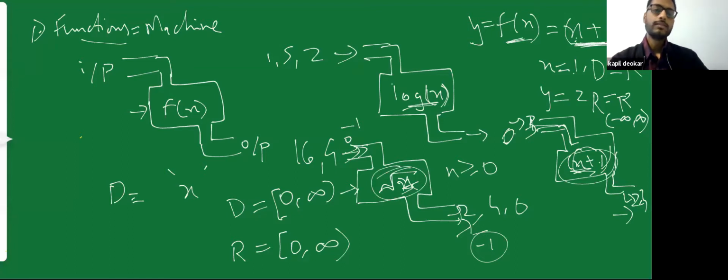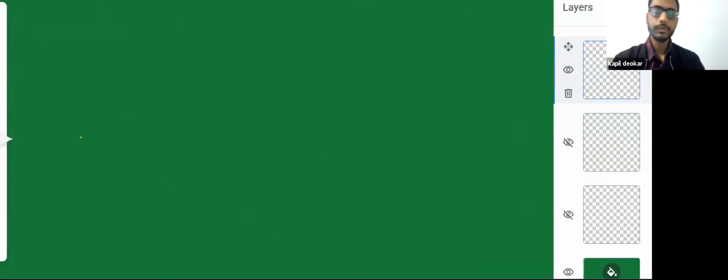Okay, so log function, we'll see this in the next slide. Notice the brackets that I'm drawing. We have seen these brackets in sets and relations chapter. Which bracket have I used over here? Round bracket. Which bracket have I used over here? Square bracket this side, and this side it's round bracket. So what does each and every bracket mean? It has a different meaning. I hope you remember.